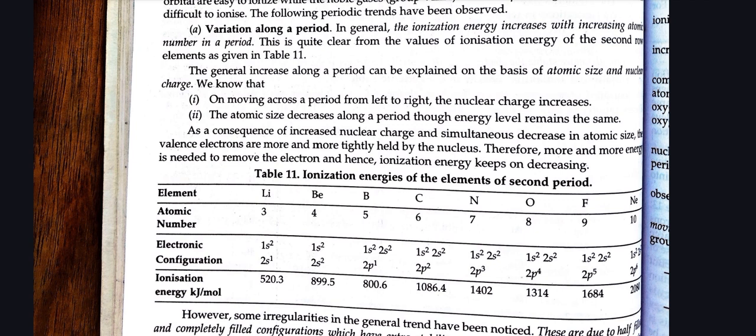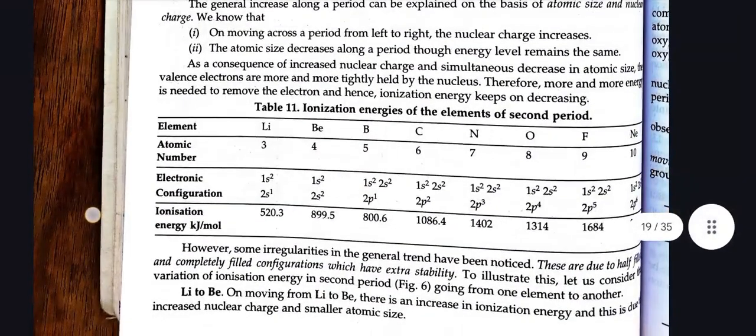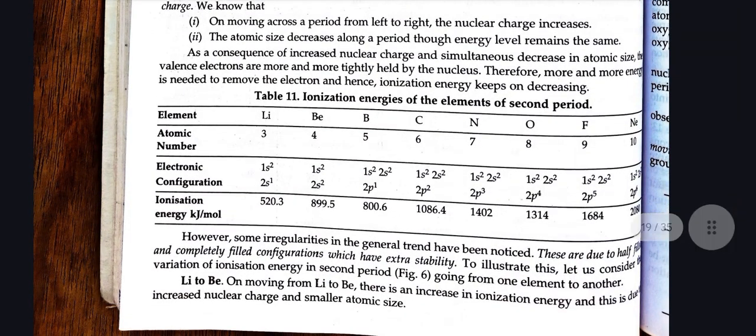As a consequence of increased nuclear charge and simultaneous decrease in atomic size, the valence electrons are more and more tightly held by the nucleus. Therefore, more and more energy is needed to remove the electron, and hence ionization energy keeps on increasing.